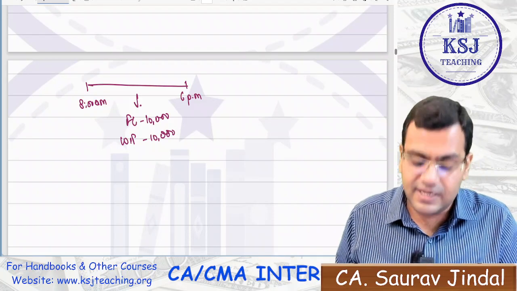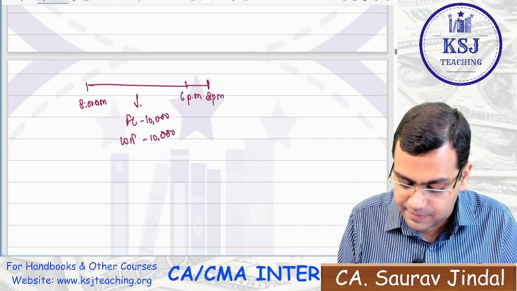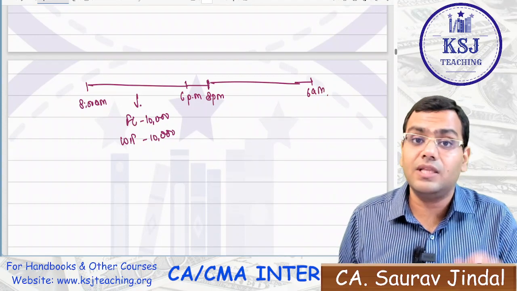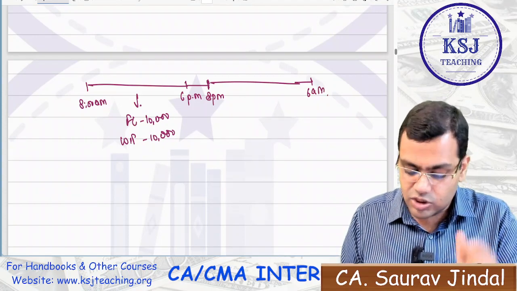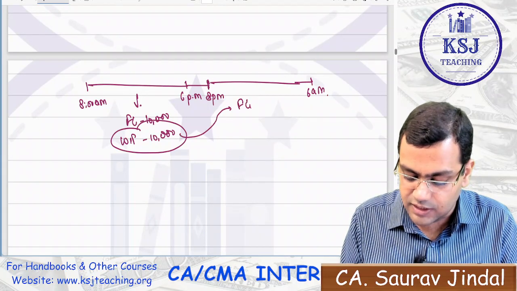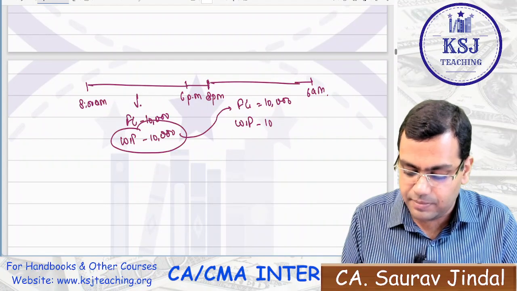Now, instead of next day, what I have decided is another shift from 8 p.m. to 6 a.m. Now, what will happen during this shift? During this shift, this WIP I'll complete first into FG, right? And another 10,000 will be in WIP.